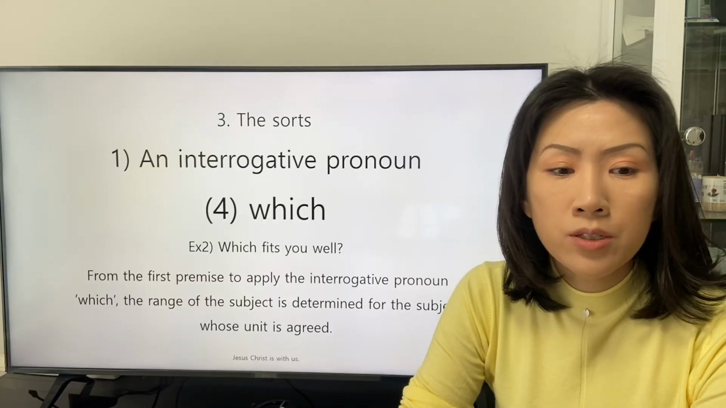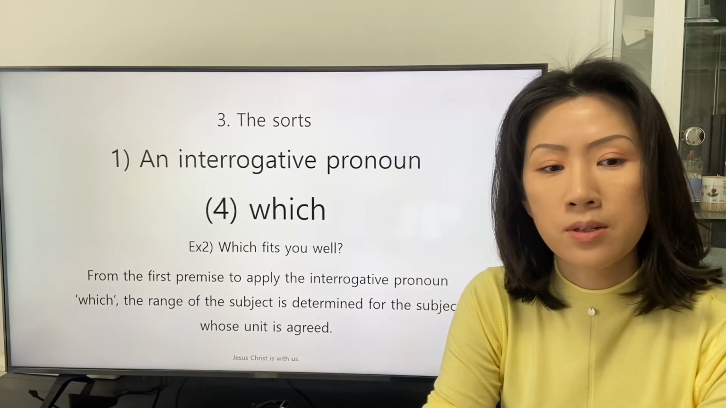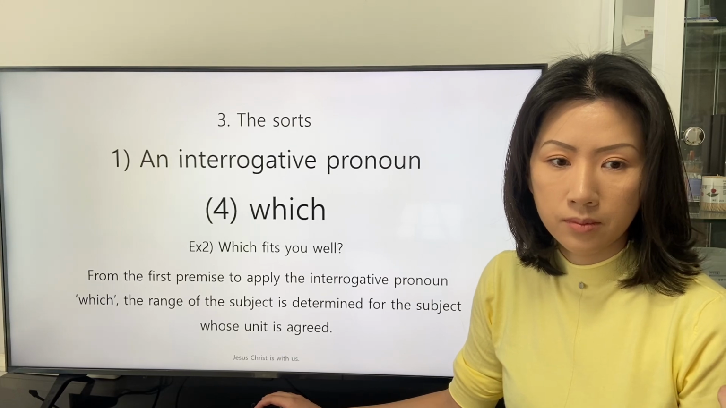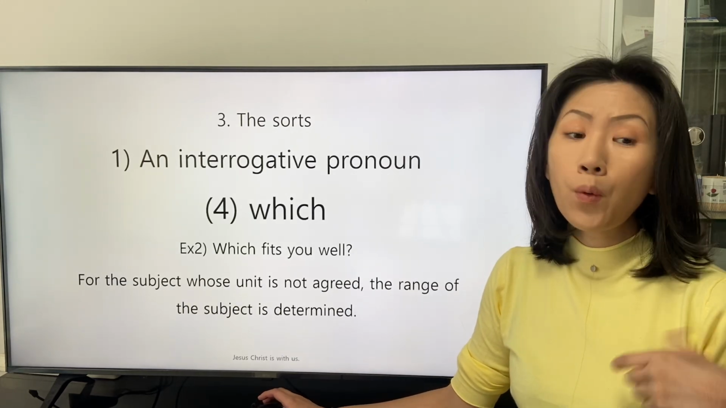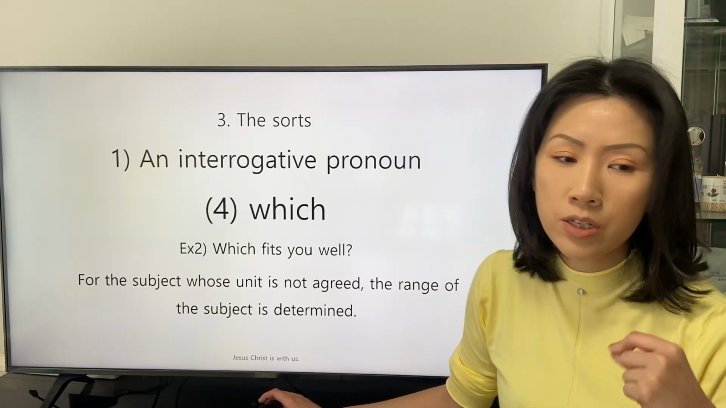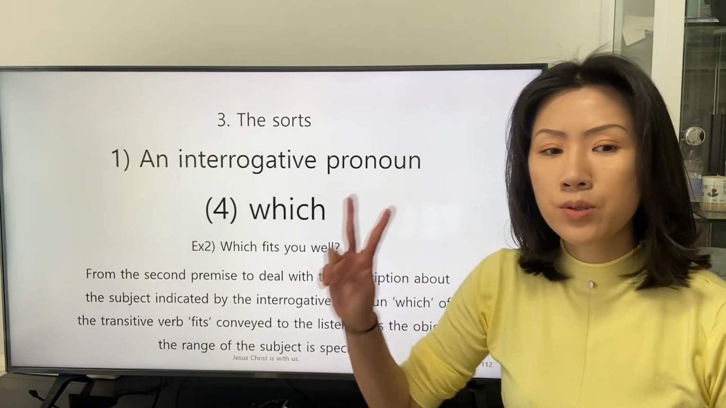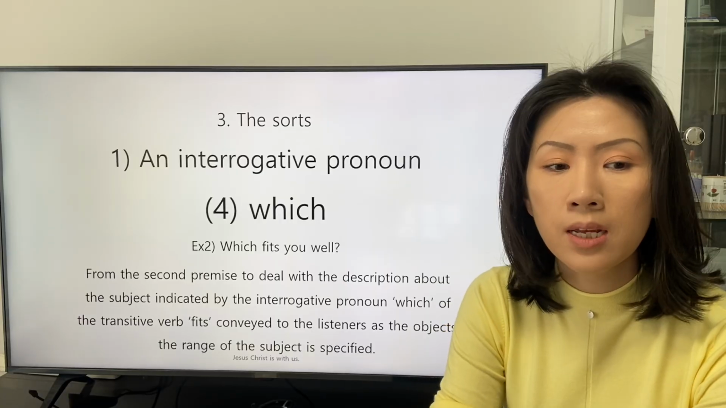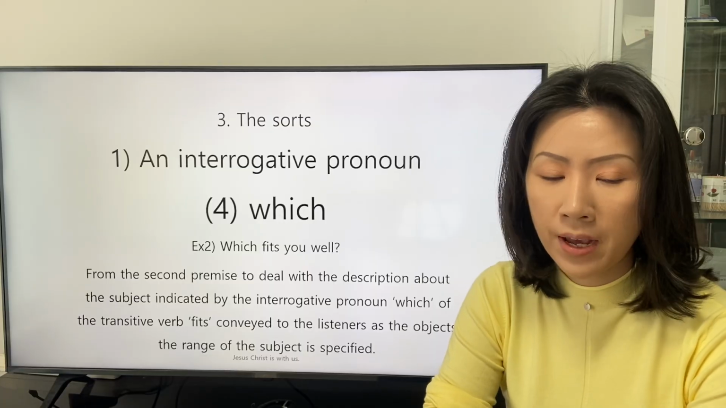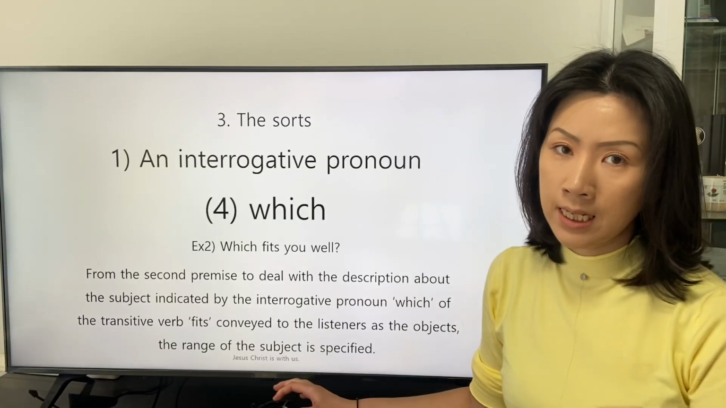From the first premise to apply the interrogative pronoun which, the range of the subject is determined for the subject whose unit is agreed. For the subject whose unit is not agreed, the range of the subject is determined. From the second premise, to deal with the description about the subject indicated by the interrogative pronoun which of the transitive verb fit conveyed to the listeners as the object, the range of the subject is specified.